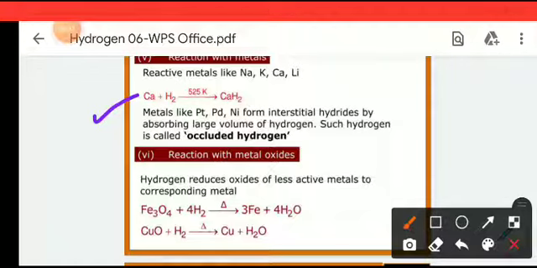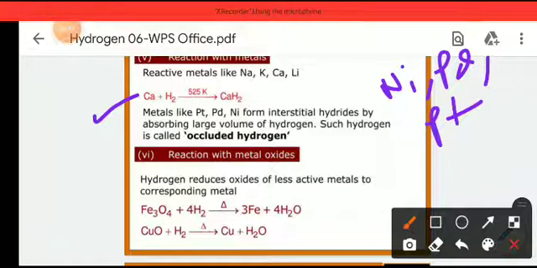So remember one thing: platinum, nickel, and palladium have huge surface areas. On the surface, there are some pores. In these pores, hydrogen is absorbed, and this absorbed hydrogen is called occluded hydrogen.